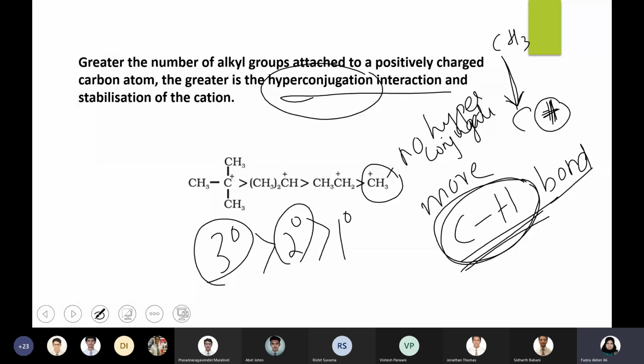So this is how you will explain the stability of carbocation using hyperconjugation. This is very, very important, and I can tell you this is a sure short question for your final examination. Sure, you can mark it down. It will come for 3 marks, maybe directly or indirectly by taking certain examples. But for sure, this question will come on stability of carbocation. It is a combination of hyperconjugation and inductive effect, but hyperconjugation is dominating over inductive effect.